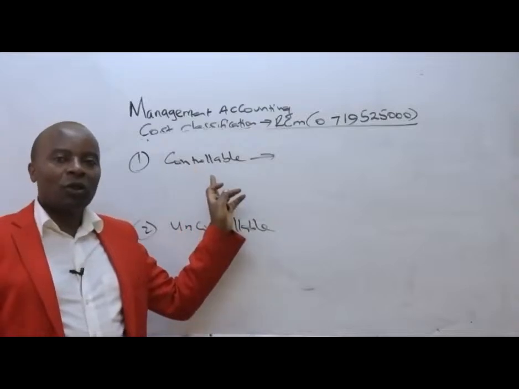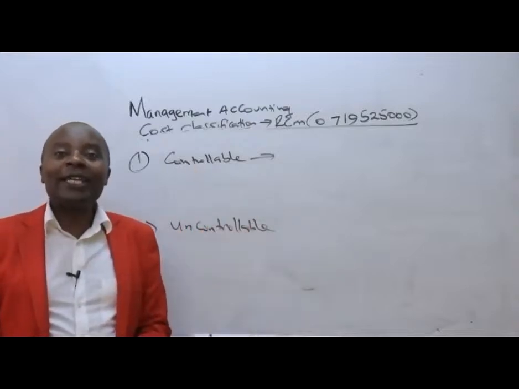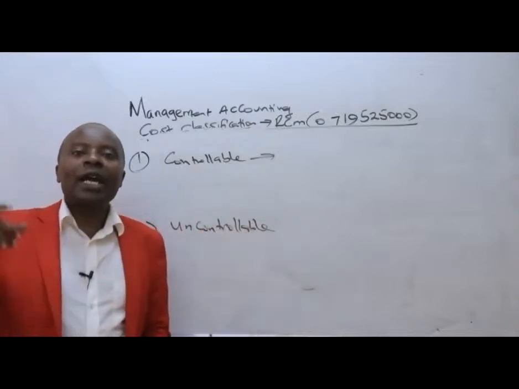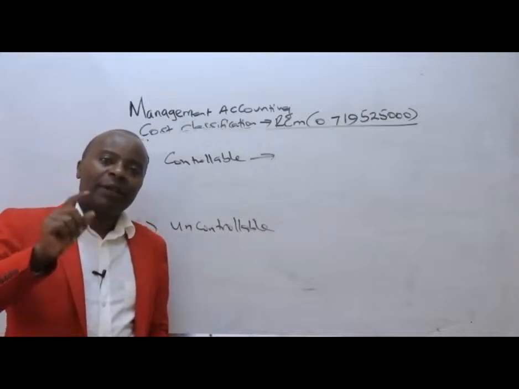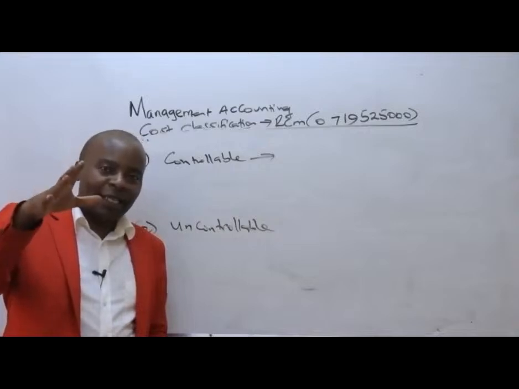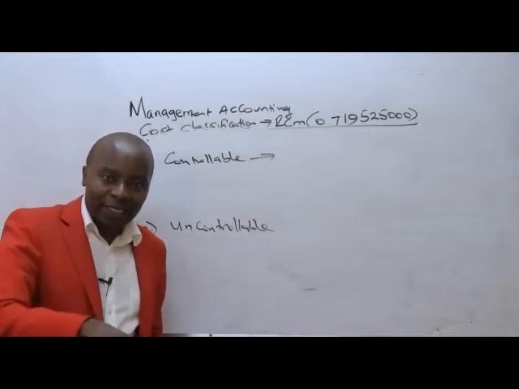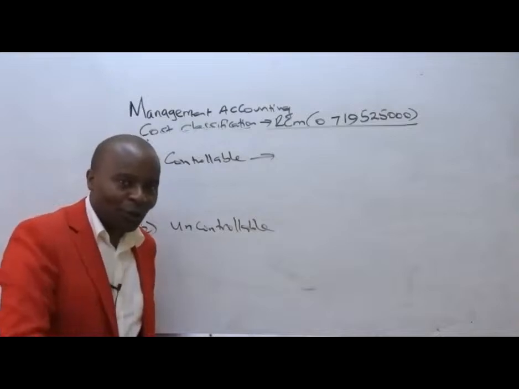All variable costs are controllable because we can influence the variable cost. We can influence them using the activity, the output. We can say, hey, let's produce less this year, and all those costs will go down like that.